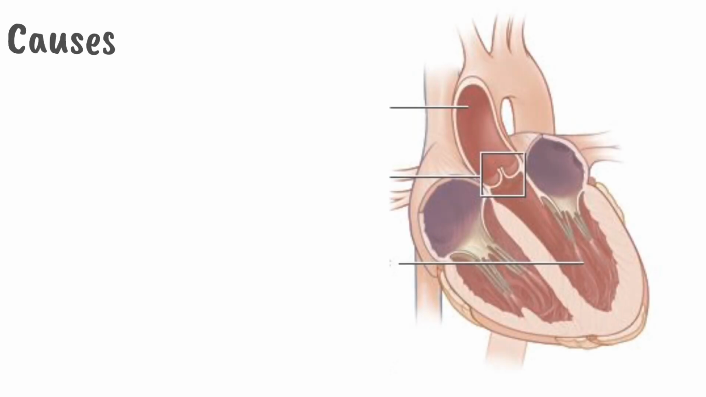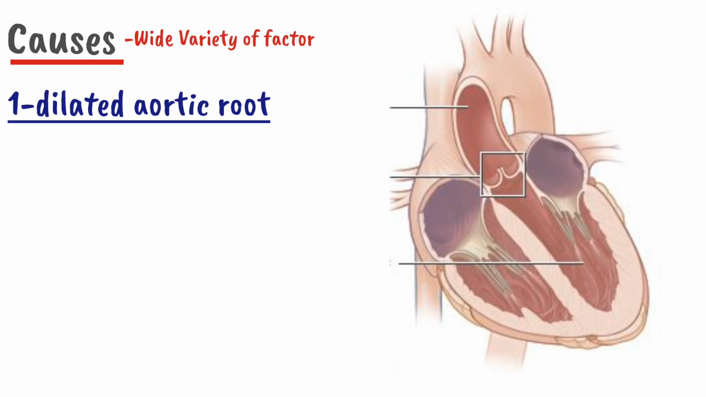A question arises: what causes this aortic regurgitation? Aortic regurgitation is caused by a wide variety of factors. The first one is a dilated aortic root. When the aortic root gets dilated, it will pull apart the aortic valve leaflets. So due to it, the valve will not align and there will be a backflow of blood across the aortic valve. This dilated aortic root is primarily caused by hypertension, which will eventually dilate or stretch the aortic valve leaflet.